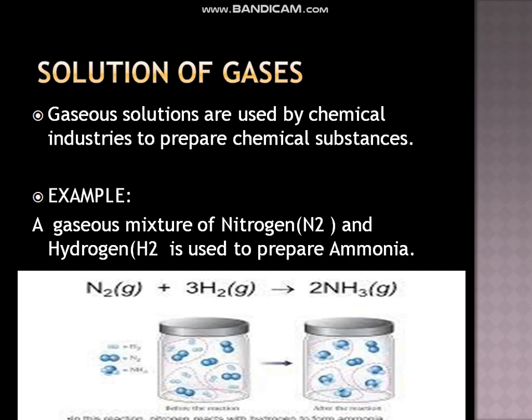A gaseous mixture of nitrogen gas and hydrogen gas is used to prepare ammonia. You can see in the chemical equation N2 plus 3H2 gives 2NH3. It means nitrogen, when combined with 3 moles of hydrogen, gives 2 moles of ammonia. You can also see the physical state of nitrogen, hydrogen and ammonia. All these gases are in the gaseous state, and it is an example of gaseous solution. Gaseous solutions are widely used in the chemical industry. They are the raw materials for many other chemicals.